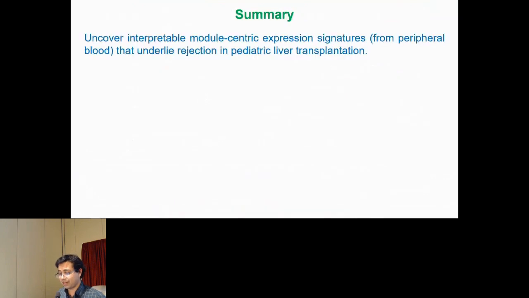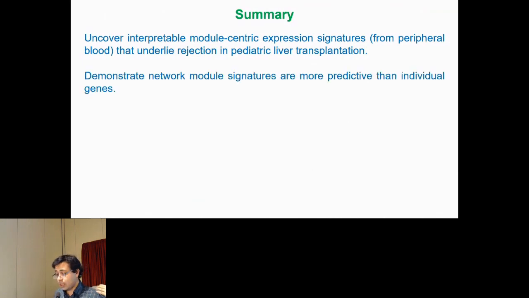So in summary, we've uncovered interpretable module-centric expression signatures from peripheral blood. That's the key thing. This is directly actionable, because you can collect these samples that underlie rejection in pediatric liver transplantation. We have demonstrated that network module signatures are more predictive than individual gene signatures. And this I showed you at the pre-transplant as well as the post-early. We've also done it post-late.